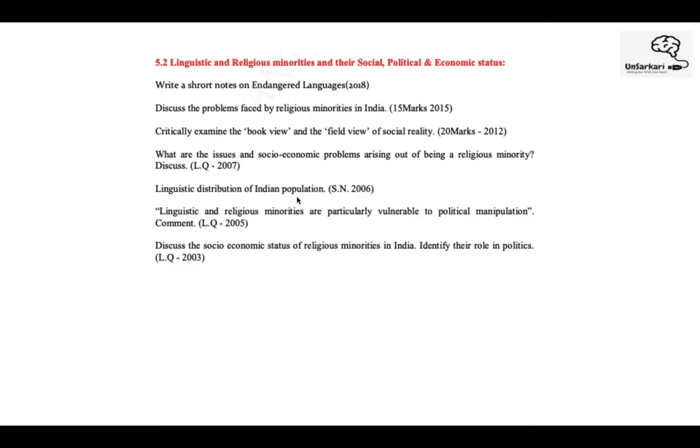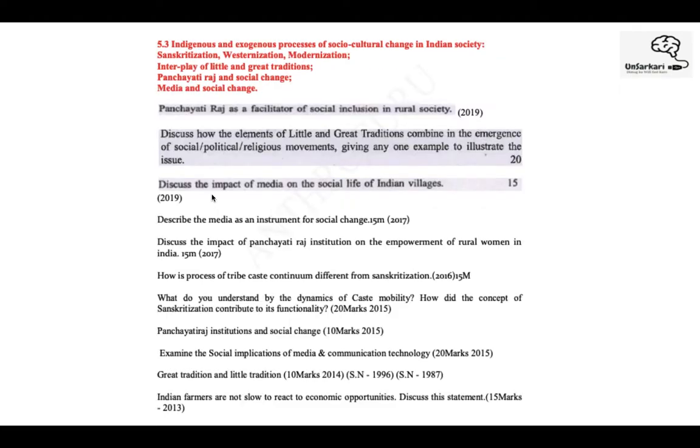Same, in 2015 and 2007: linguistic distribution of Indian populations. This you can cover when you cover census data, ethnographic data, races, okay, linguistic minorities, the different kinds of languages spoken, endangered languages. All of these are a part of linguistic distribution. Okay, let's skip to the next one quickly.